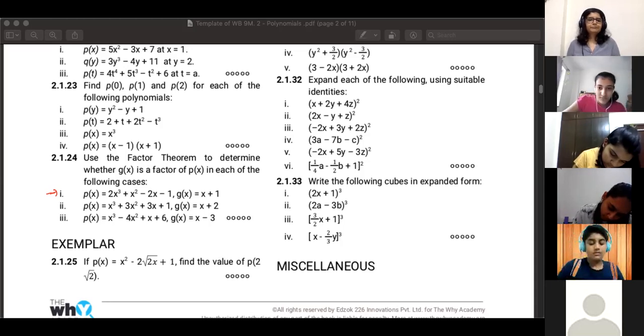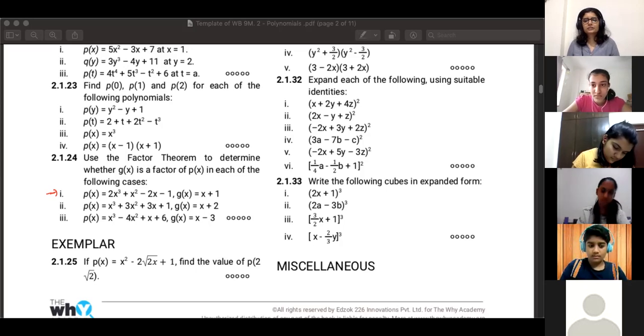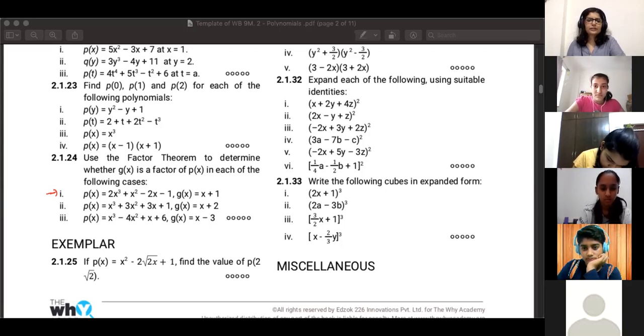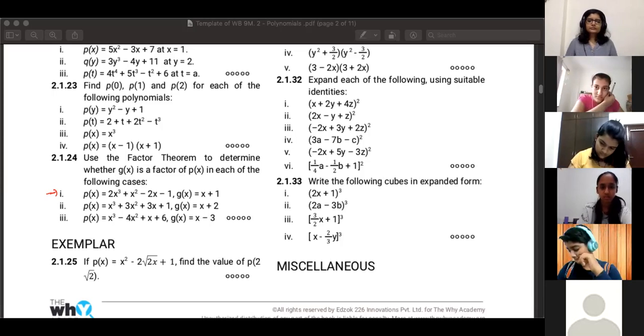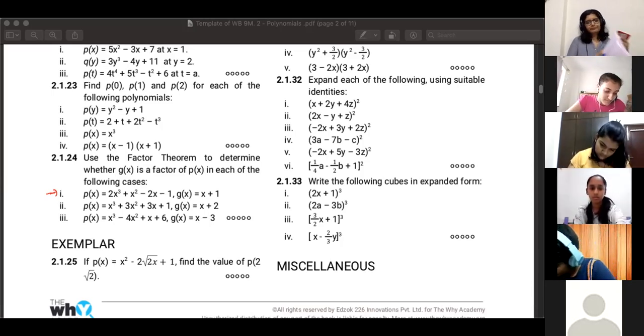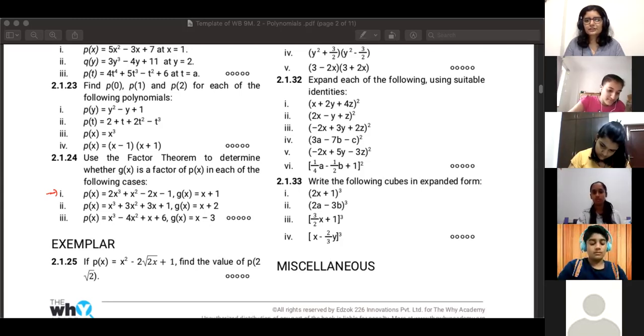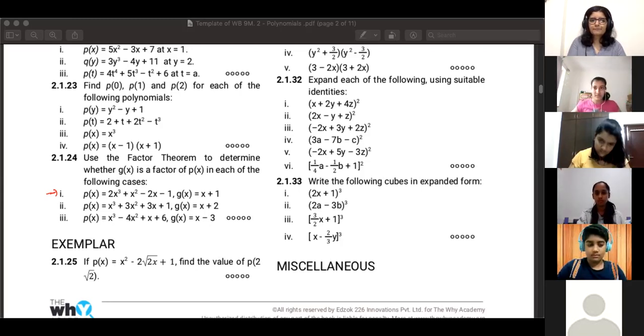Okay, send your answer as just yes or no, like yes, it is a factor or no, it's not a factor once you've done it. Oh, Sujal and Samriddhi have sent their answers. Okay. Let me check my calculation. Oh, Ashka also sent an answer. She got the same as me. Okay.